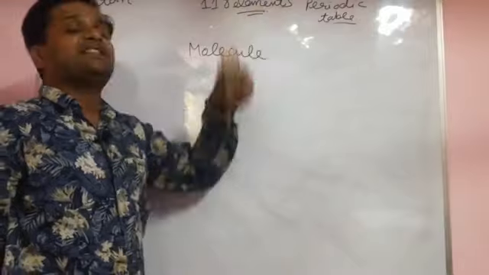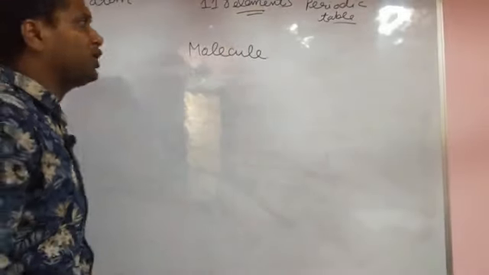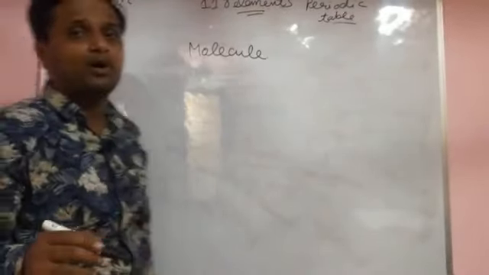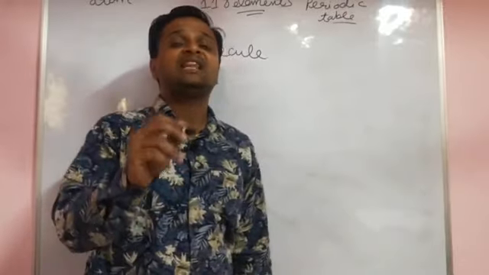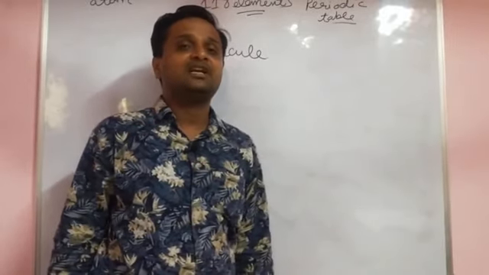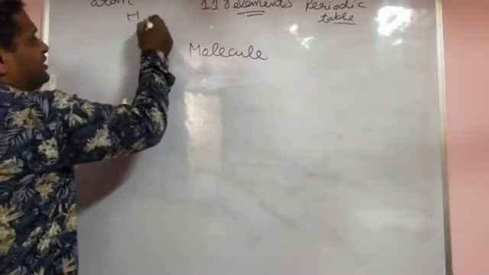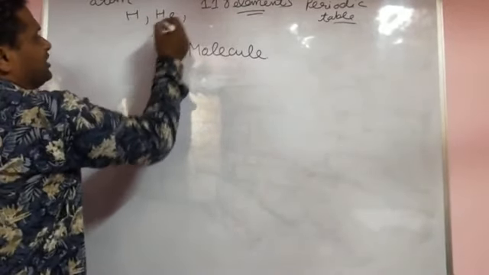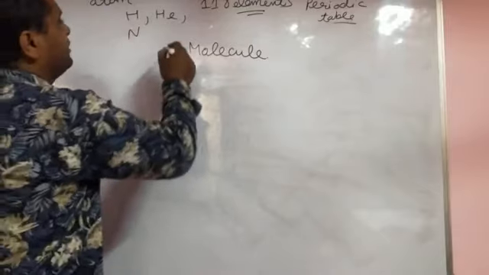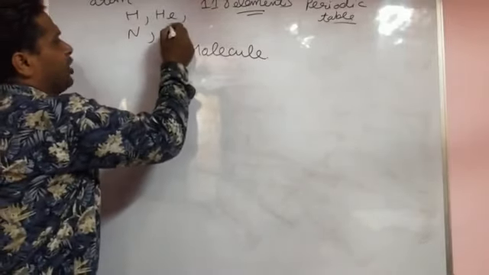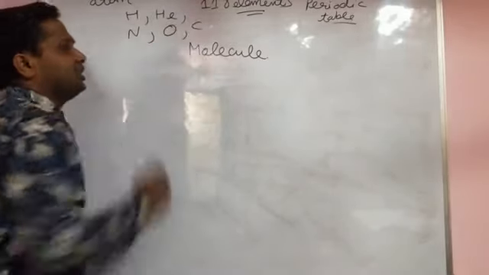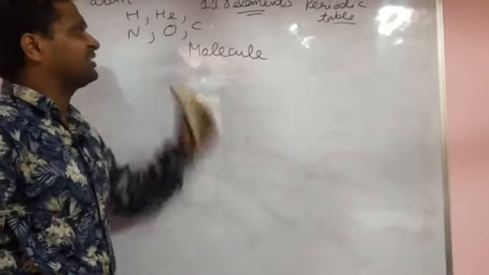So why are we writing the elements? We already told that matter is made up of small tiny particles that are called atoms. You know, one hydrogen atom, H, helium, He, that was a symbol, nitrogen N, oxygen O, carbon C. So these are the atoms.